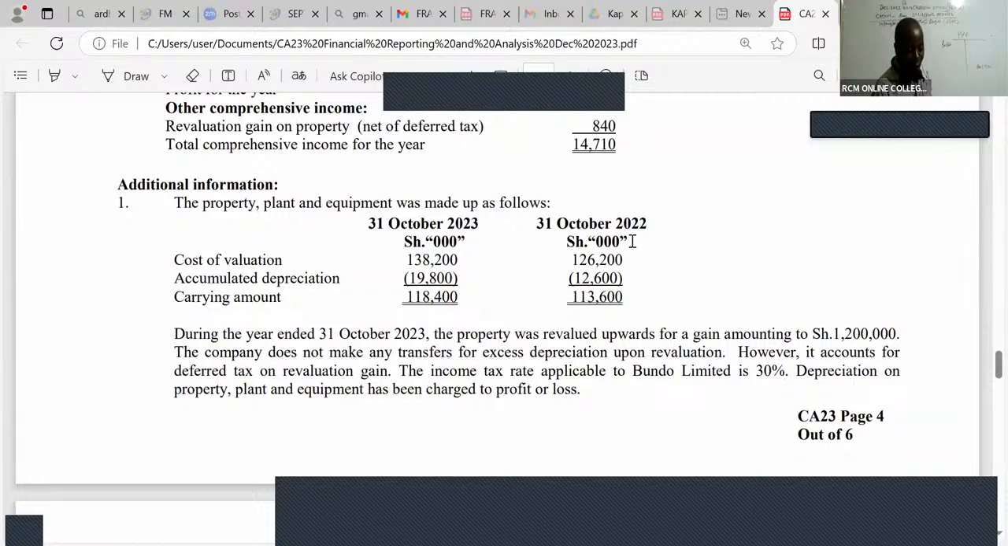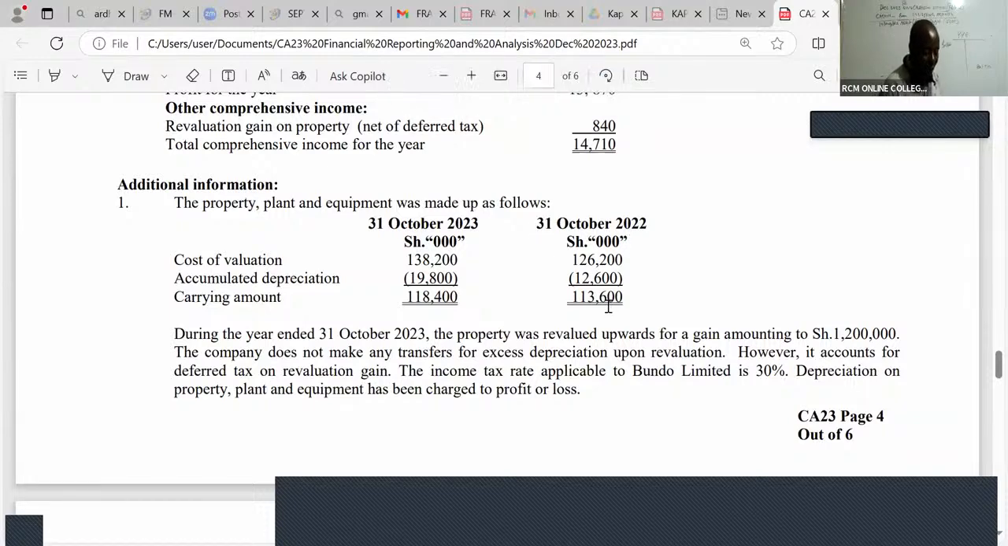You can see 2022, the brought down is 113,600, and the carry down is 118,400. Remember, you work with net book values. If you want to do your PPE very well, always work with your net book values.